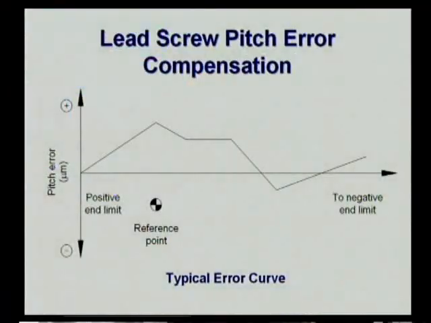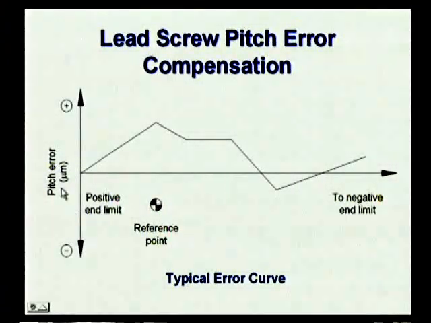Now let us go to this figure, which gives you a typical error curve. Let us consider this. This is a reference point. This is a pitch error. Here at this point we can tell one thing: this line has to follow from the reference point. So from the reference point we are fixing the main line and we are observing the variation in the screw pitch. We are simply calling it the pitch error.